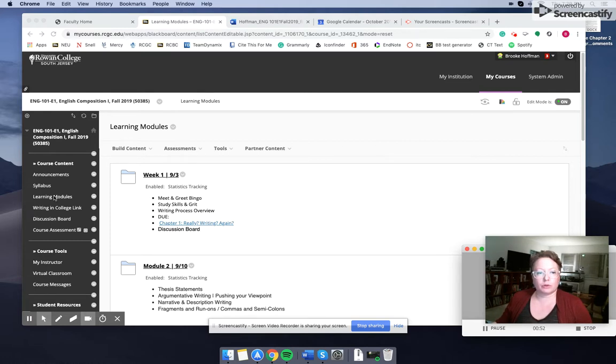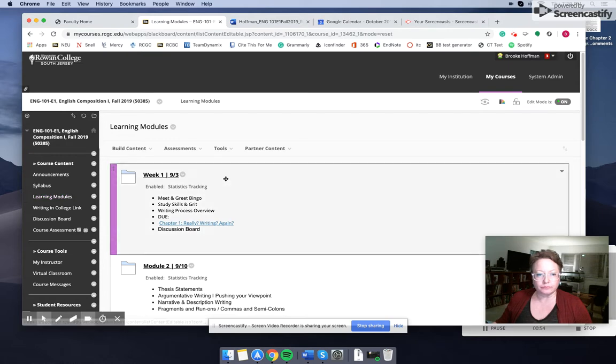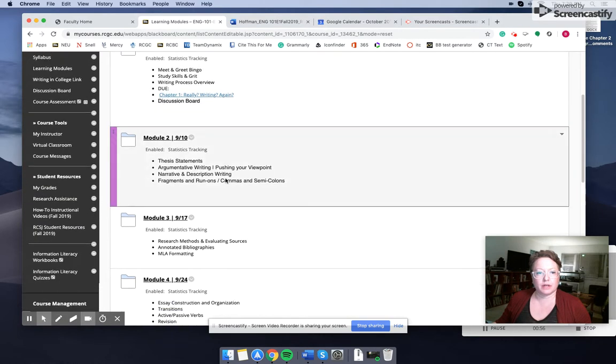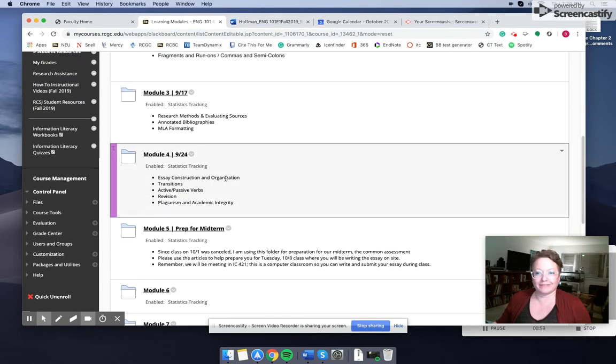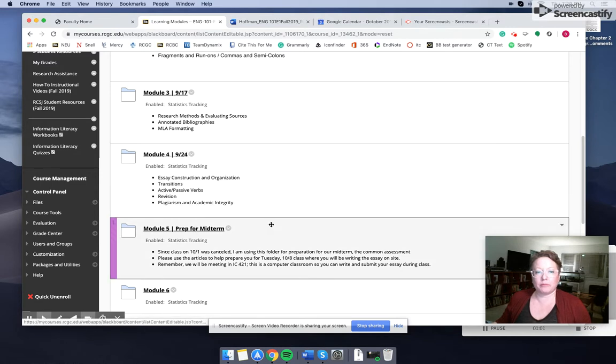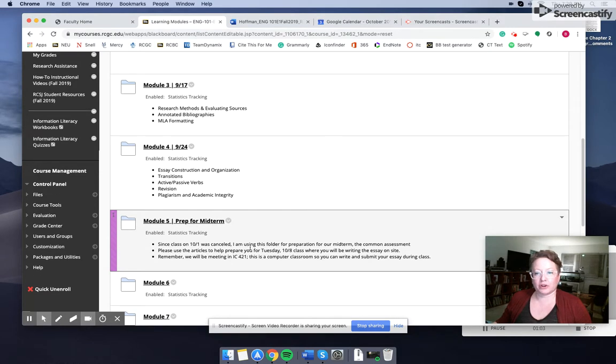So let's click on learning modules, where we look for all of our course materials, and scroll down to the folder that would have been last class. So prep for midterm. This is where you're going to find that information and those articles. You'll see, and also have a reminder of what the room number is.